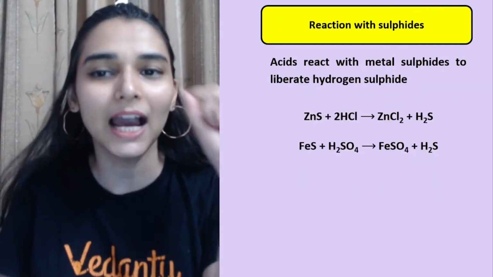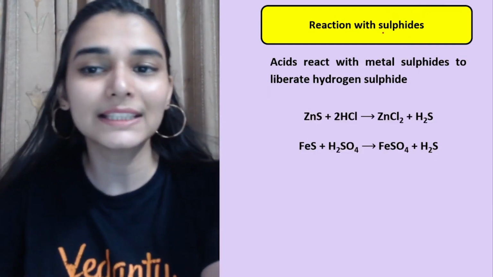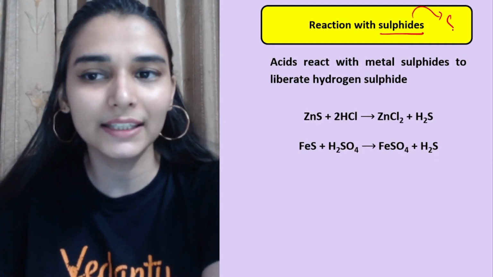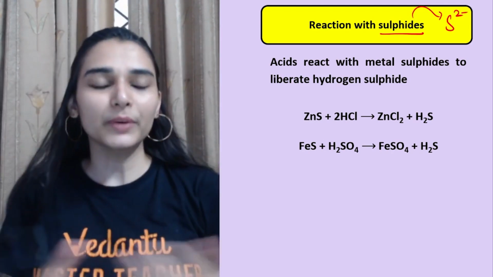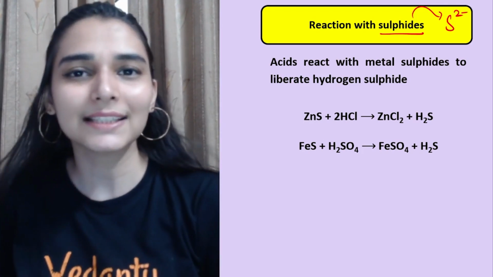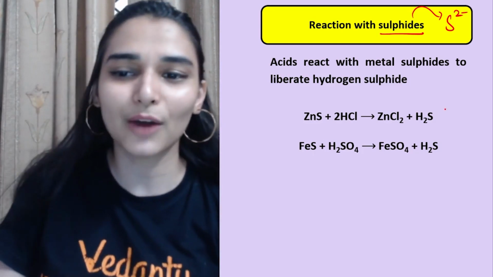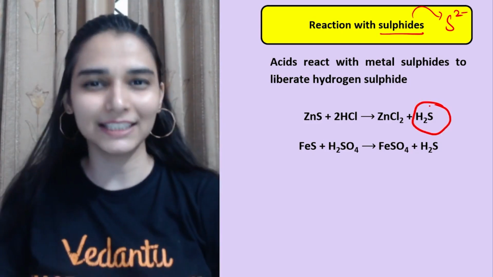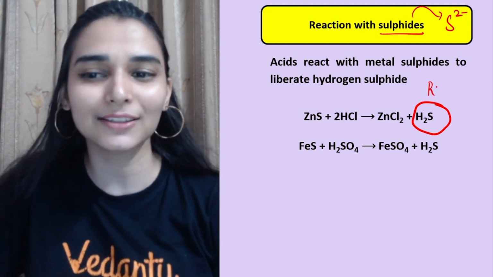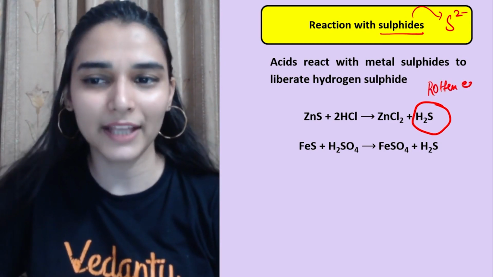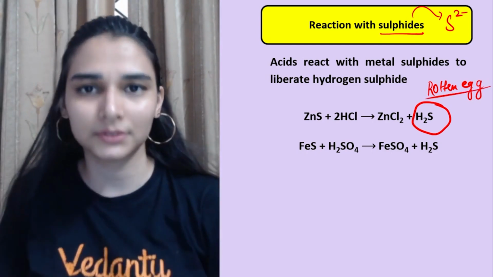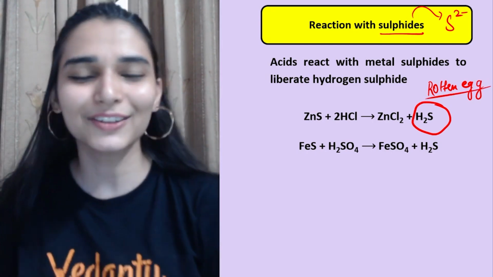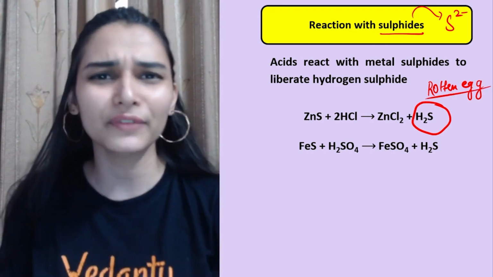Now look here, what if the reaction with sulfides happens? Sulfide is this ion, S2 negative. So if you have a sulfide reacted with an acid, then the gas which is liberated is hydrogen sulfide gas, and it has a rotten egg smell. Very bad odor, so just don't smell it. You basically find it near sewage plants. I always tell you this thing, okay?